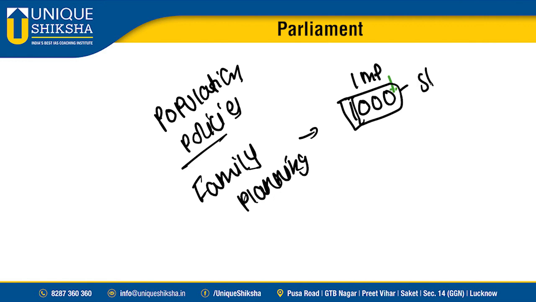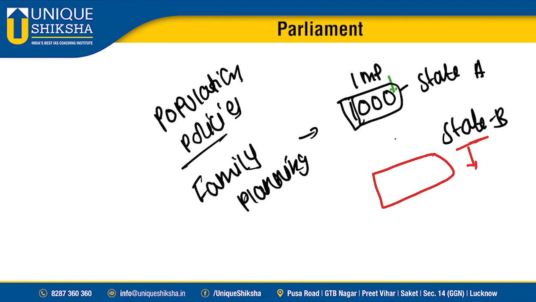Imagine this is state A and this is state B. State B is implementing family planning policies in letter and spirit, so after 10 years the population here will be 1100. But state A hasn't taken the population policy very seriously, so after some time there will be 1300.